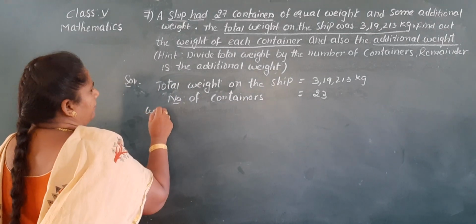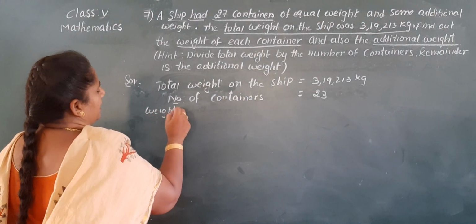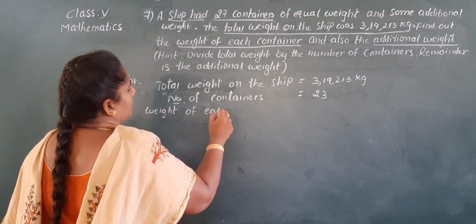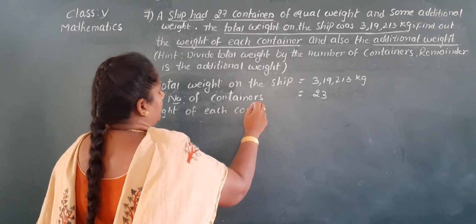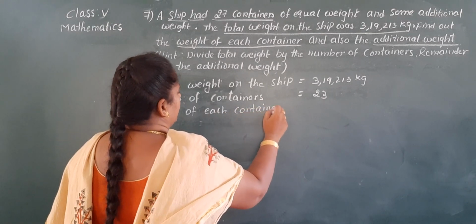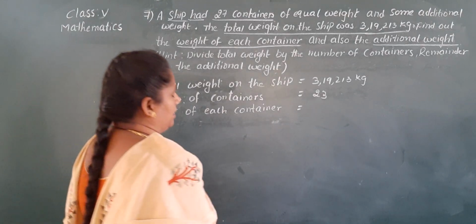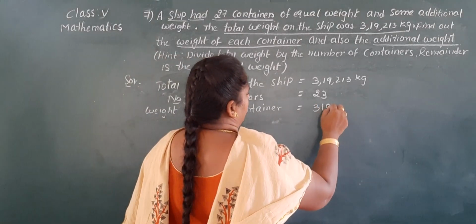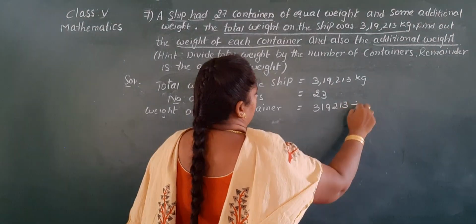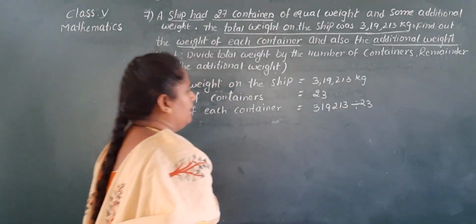So we have to find the weight of each container by dividing this number by 23.